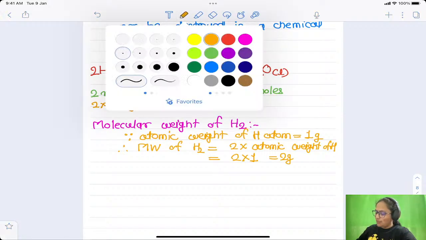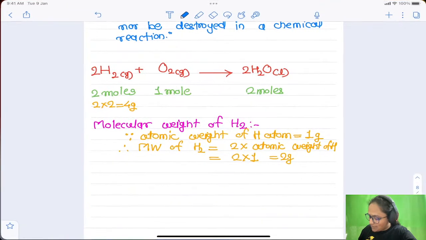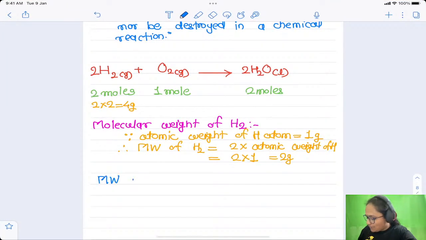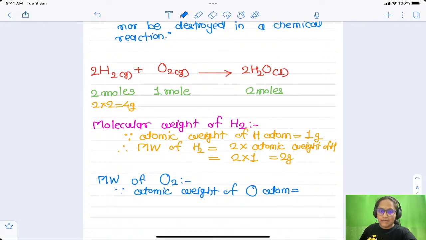Then let me write down about the oxygen molecule. Let us see how to find out the molecular weight of the oxygen molecule. As we know, the atomic weight of oxygen is also a fixed number. One oxygen atom has an atomic weight of 16 gram.